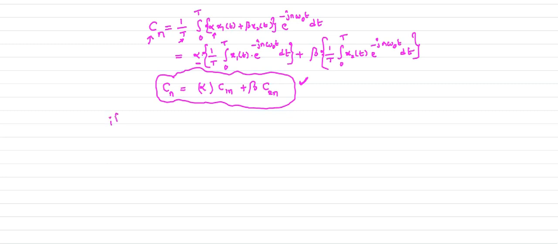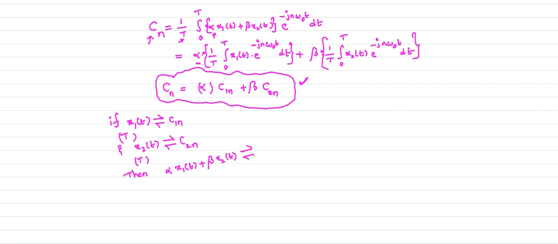That means if x1 of t is a periodic signal with period T, having the complex exponential Fourier series coefficient C1n, and x2 of t is another periodic signal with the same time period T, and its complex exponential Fourier series coefficient is C2n, then the linearity property states that the complex exponential Fourier series coefficient of the linear combination of the two signals, that is alpha times x1 of t plus beta times x2 of t, is alpha times C1n plus beta times C2n, which is your Cn.